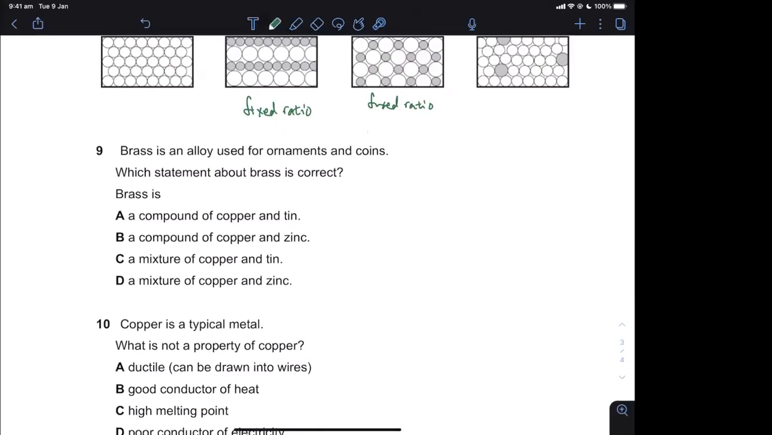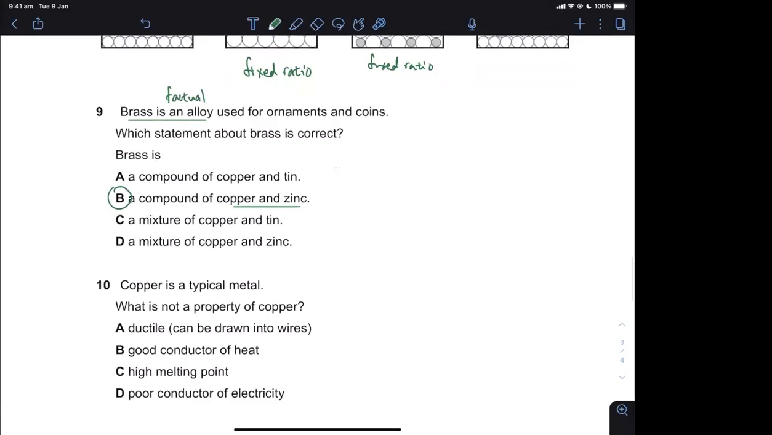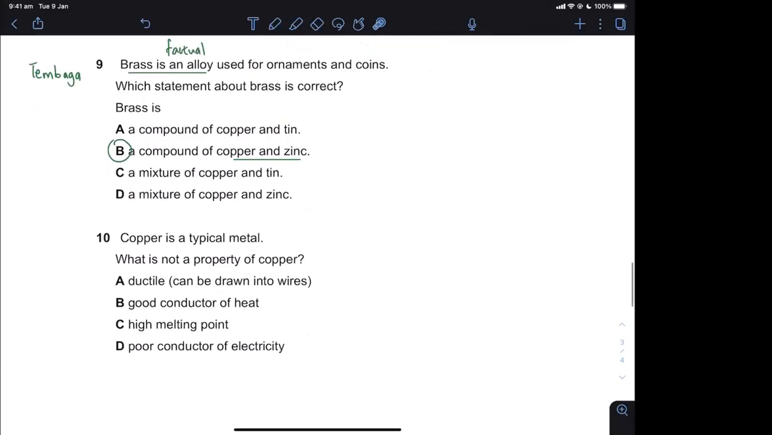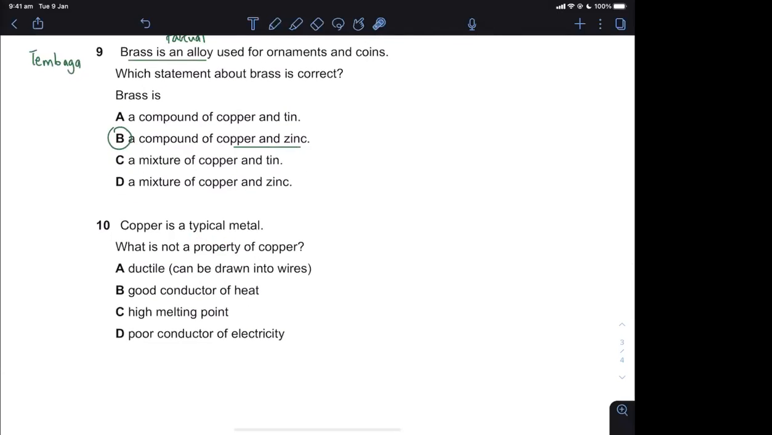Number 9, brass is an alloy. So this is a factual question. So brass is made out of copper and zinc. Okay, copper and zinc give you brass. So brass in Malay is actually tembaga. So that is what they use to make the base for gelang tangan and various other substances in the past. Yeah.